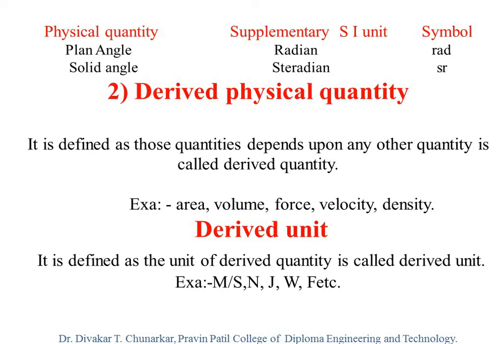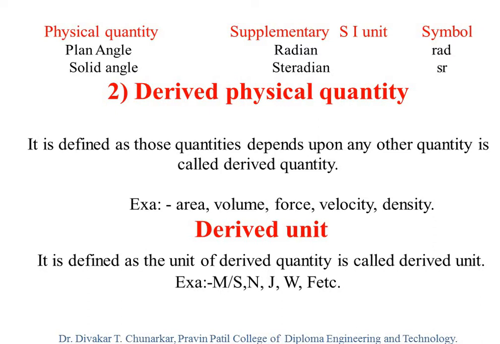So cm square is the unit of area, and meter into meter, that is meter square, is also a unit of area. Then volume. The unit of volume is meter cube or centimeter cube. Meter cube means m into m into m. Centimeter cube means centimeter into centimeter into centimeter.